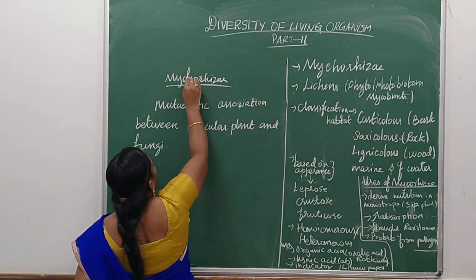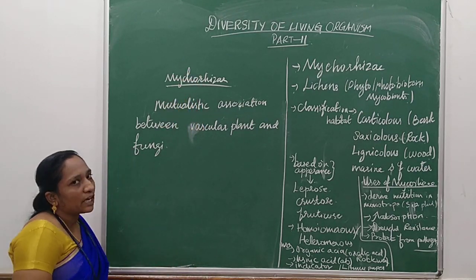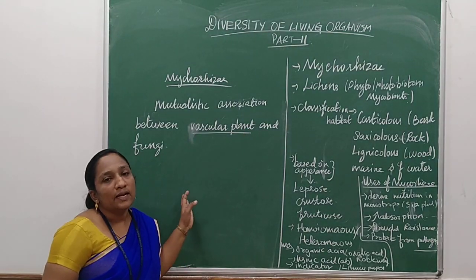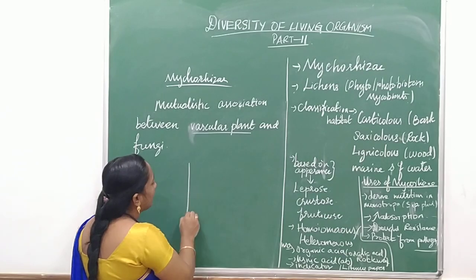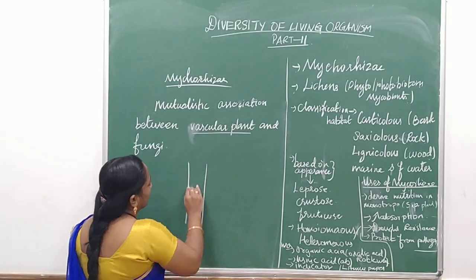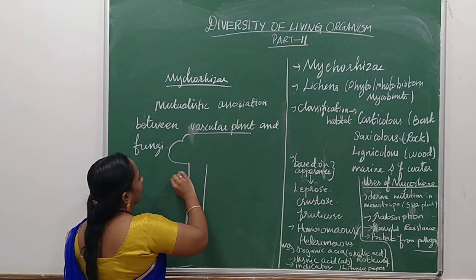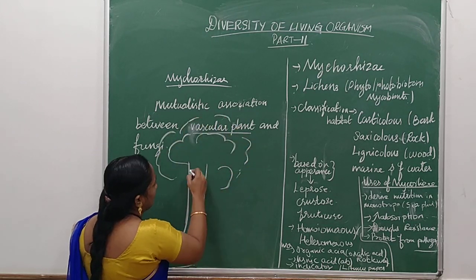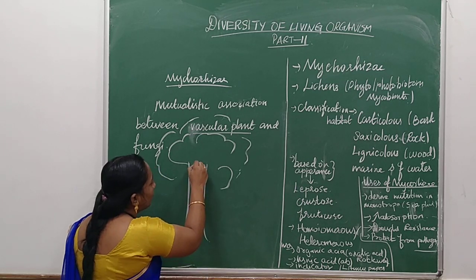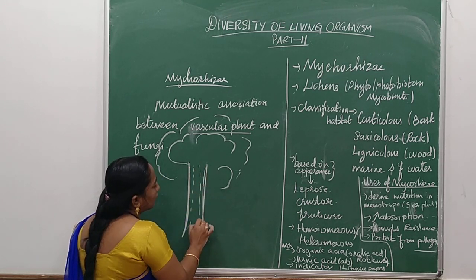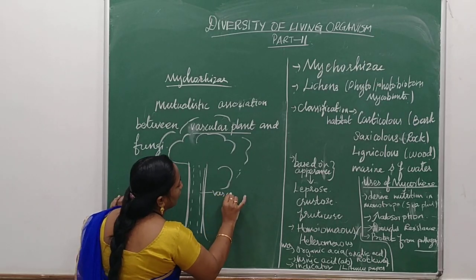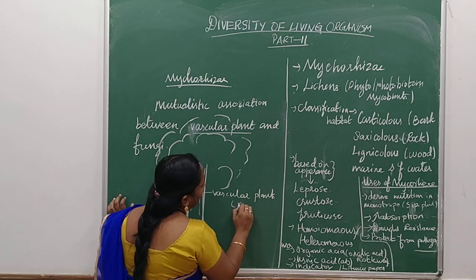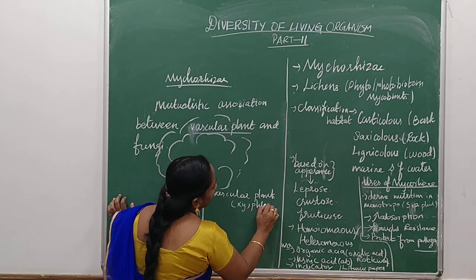What is it said to be? The mutual understanding or symbiotic association between the vascular plant and fungi. What is meant by vascular? Vascular plants have vascular tissue inside, xylem and phloem.